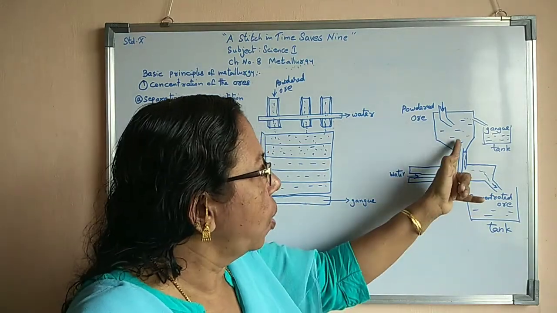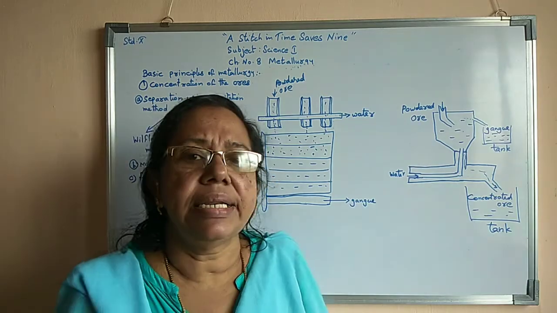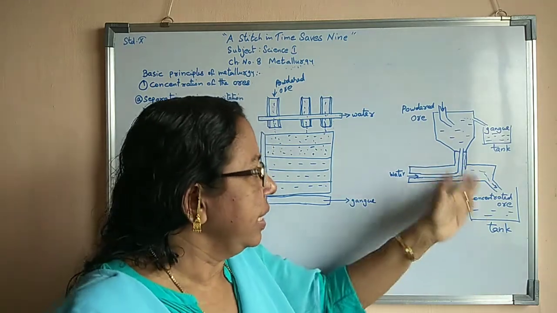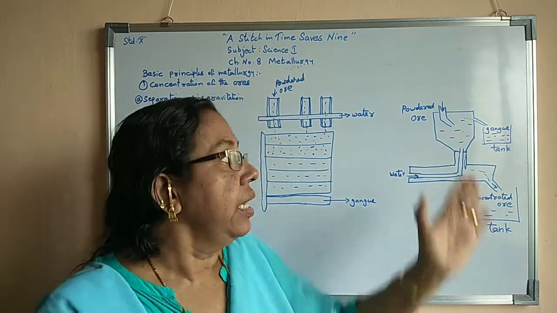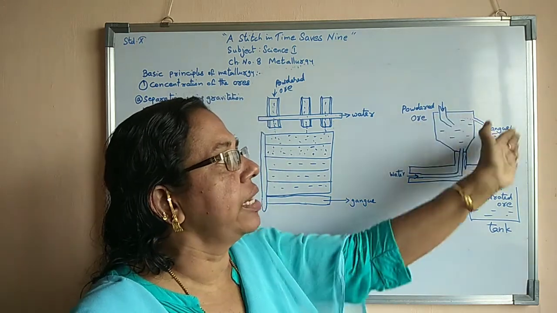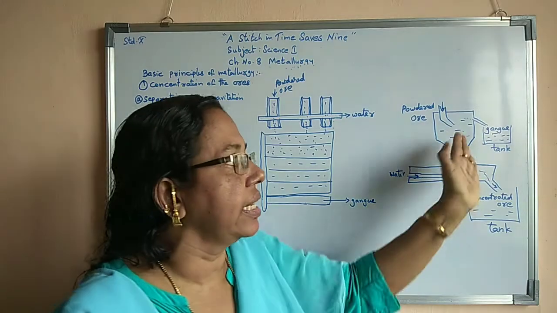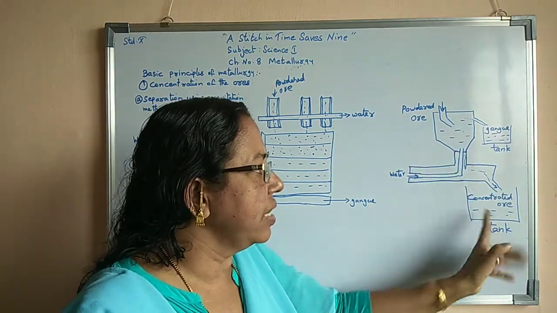Now here only the concentrated ore will come. Here also, along with the ore, some water may come. Here the dust particles along with the water will collect. Here the gangue particles will collect.